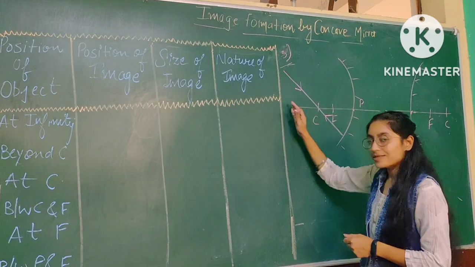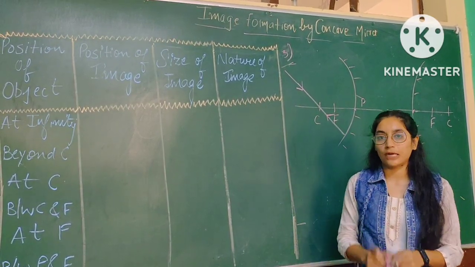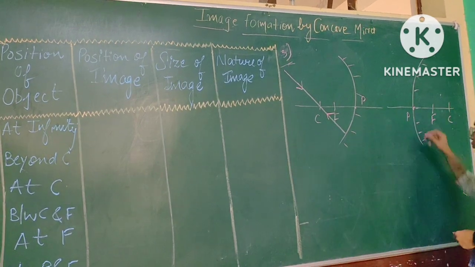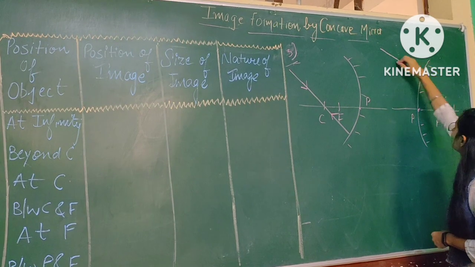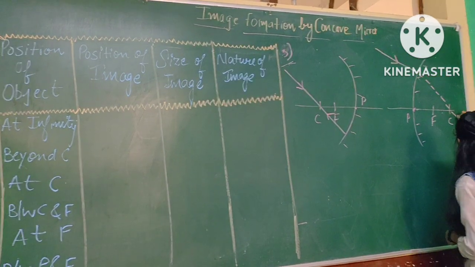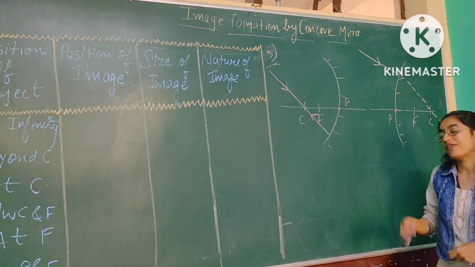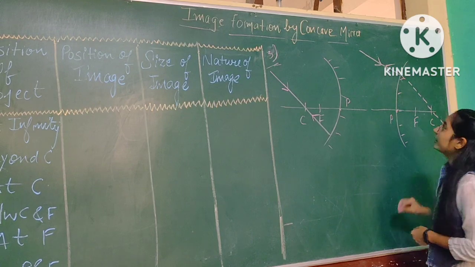Means the path of the incident light and the reflected light will be the same in the case of the center of curvature. So if light is coming towards the center, then the reflected light will follow the same path.